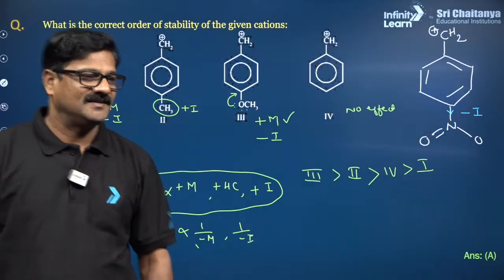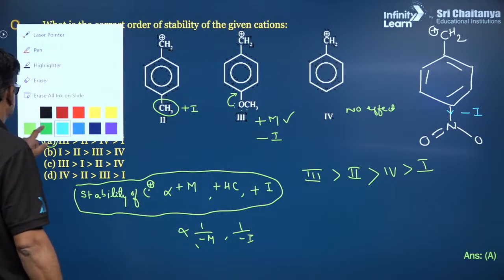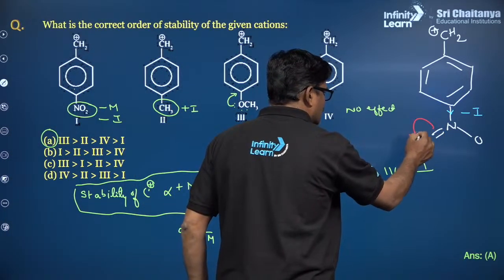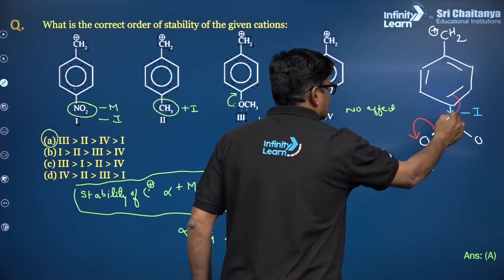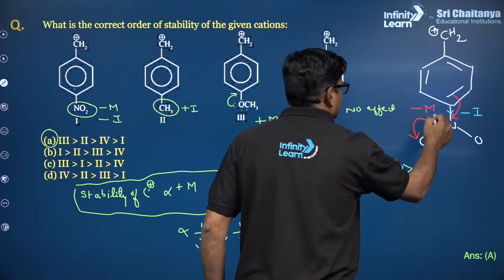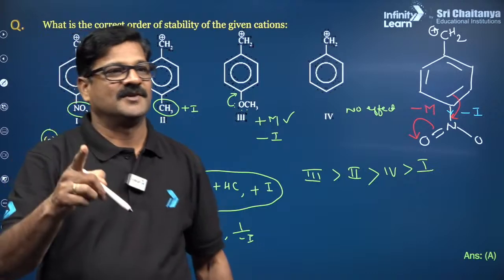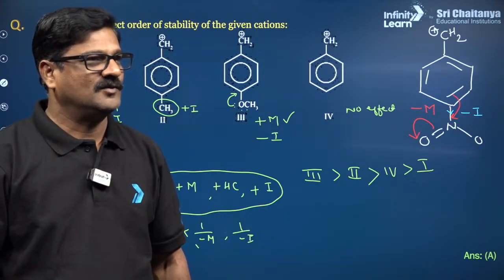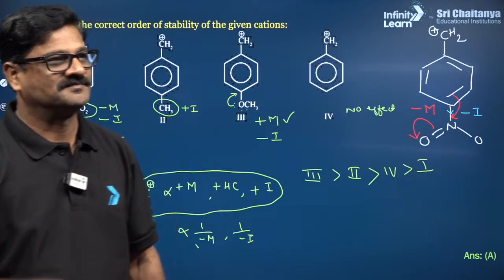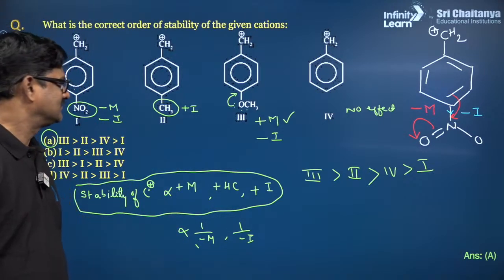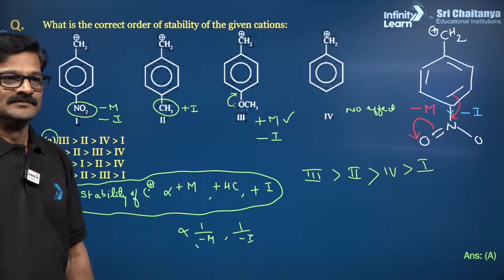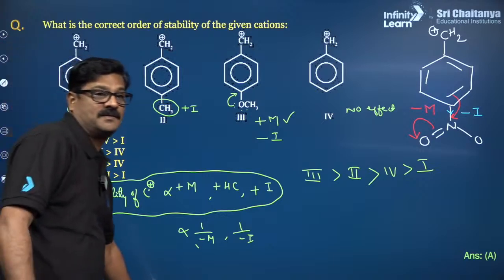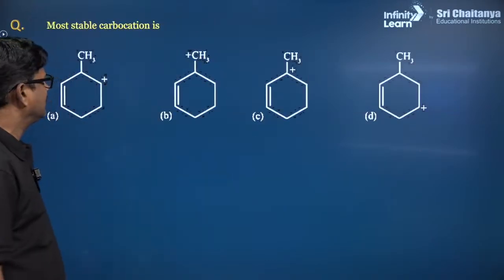Got it? And when you talk about this, nitrogen, oxygen is more electronegative, so that it is in the resonance. That is called as a minus M effect. Kajal Gupta, hope you understand. Clear? Perfect.